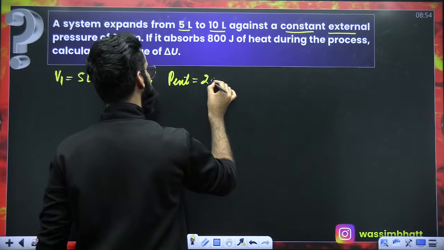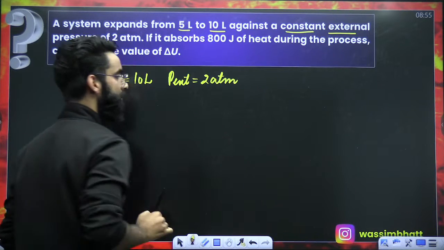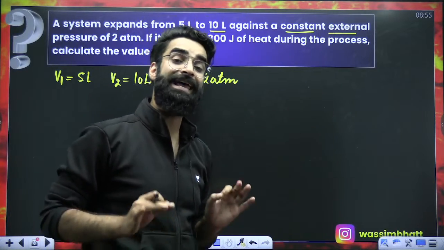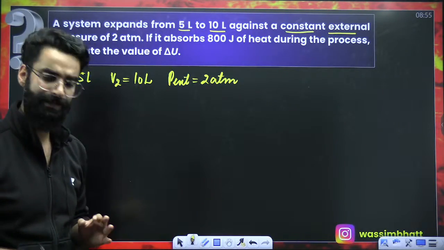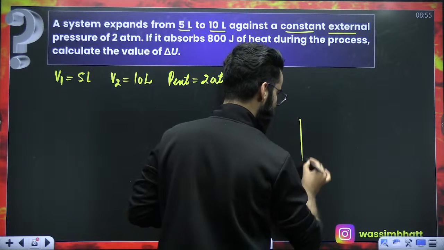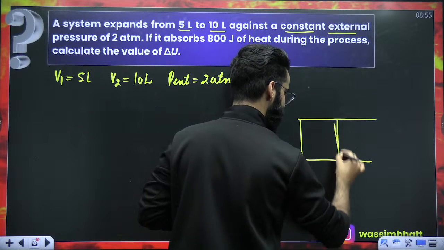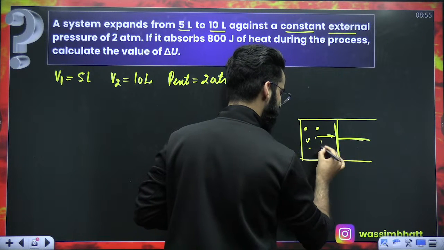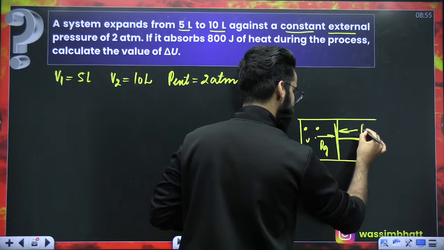Against a constant external pressure of 2 atm. The gas is showing expansion against the constant external pressure of 2 atm. You already know it. For example, this is the container, this is the piston, this is the gas inside. This is pressure of gas, and this is external pressure.